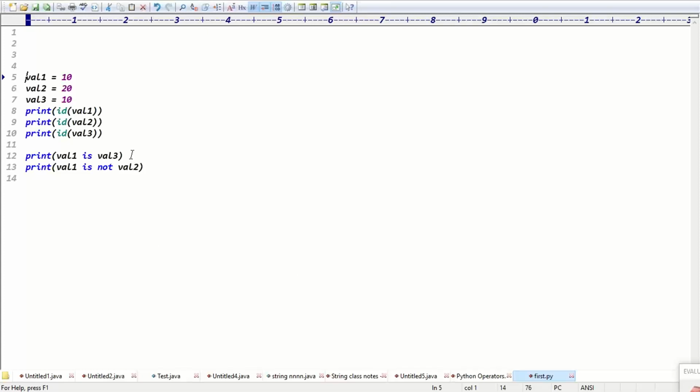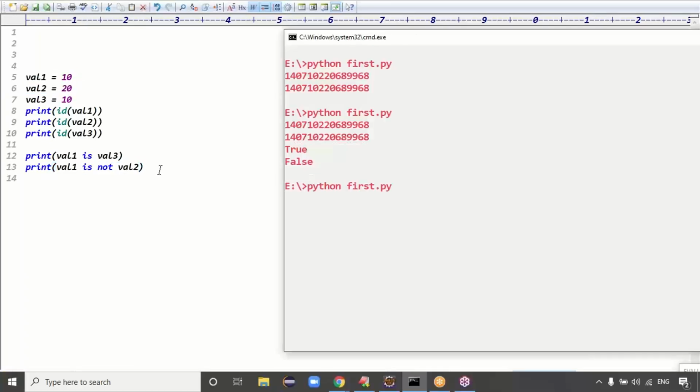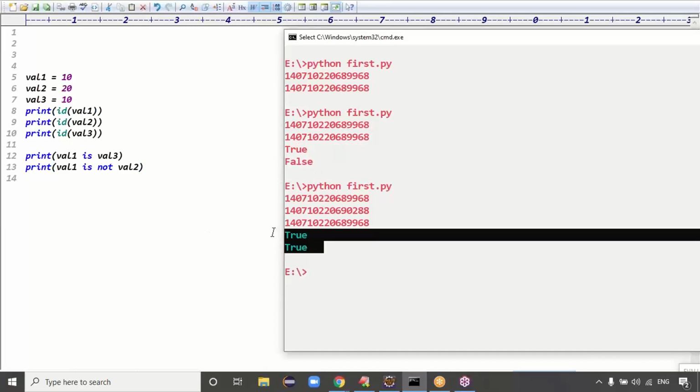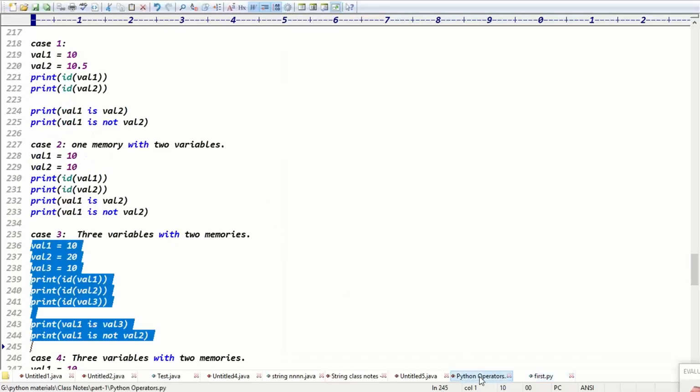Exactly. Val1 is val3? True. Val1 is not val2? Val1 and val2 are different memories. Different memories means the is not comparison returns true, right? Exactly. We got the output: True and True, guys.